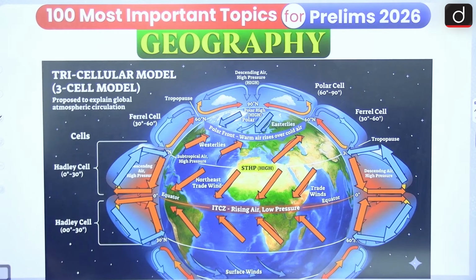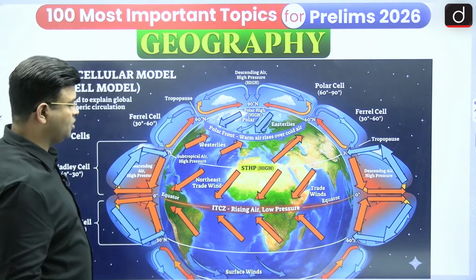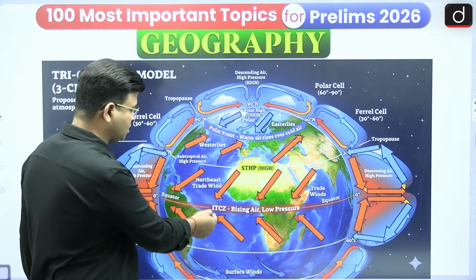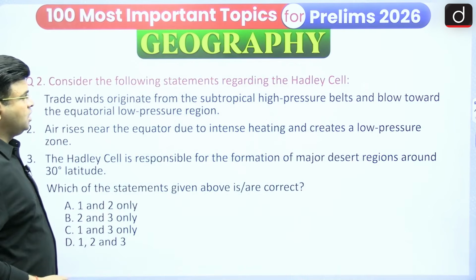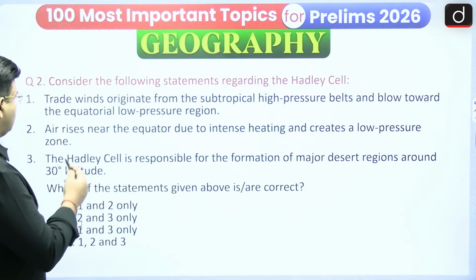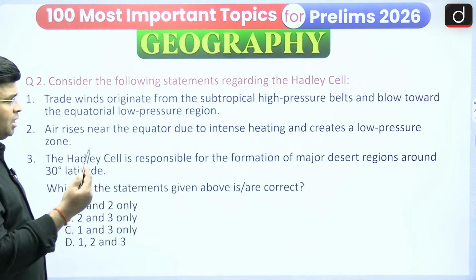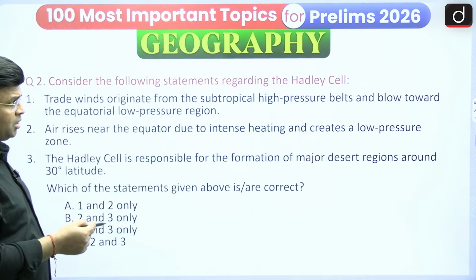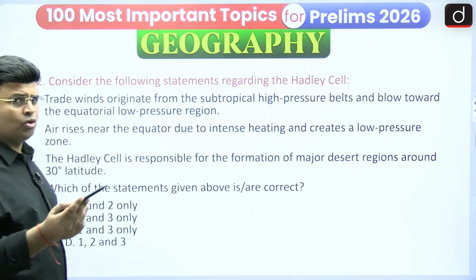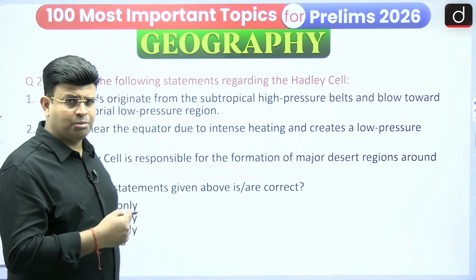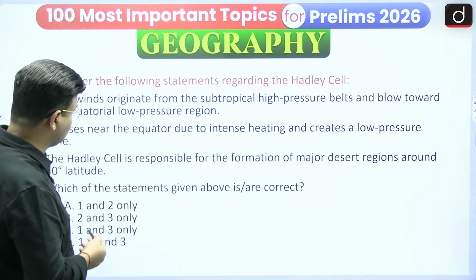Now there is a northeast trade wind, and in the southern hemisphere a southeast trade wind. So consider the following statement regarding the Hadley cell. The trade winds originate from the subtropical high pressure belts and blow towards the equatorial low pressure region. Whether it is right or wrong, you have to see.